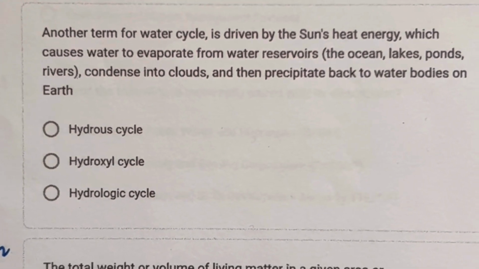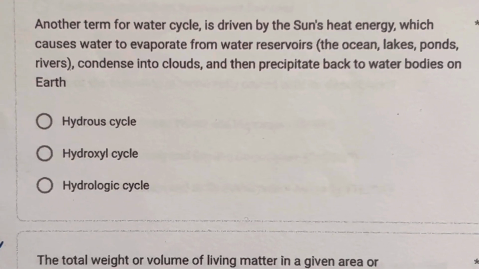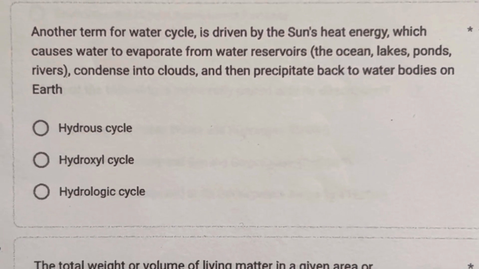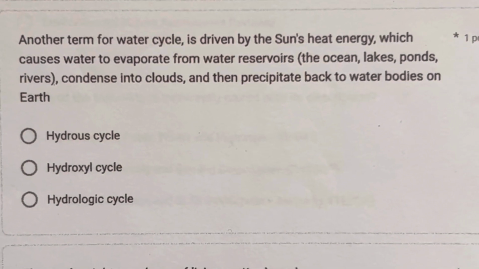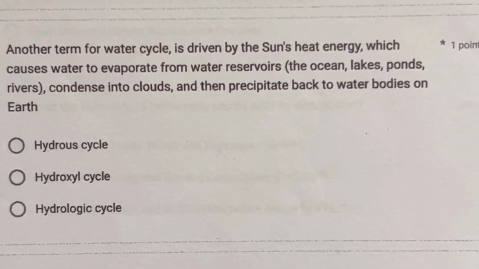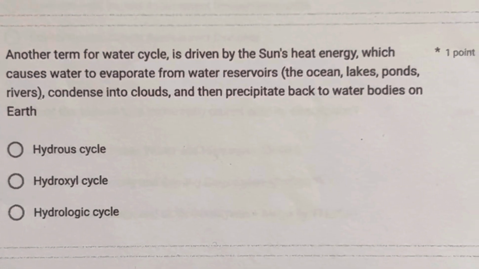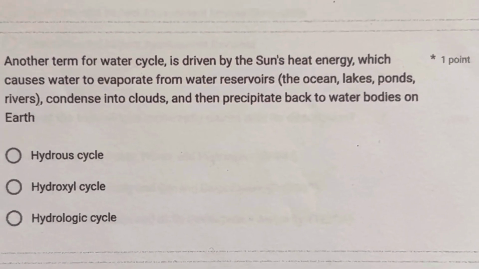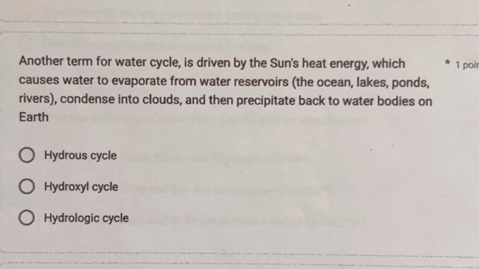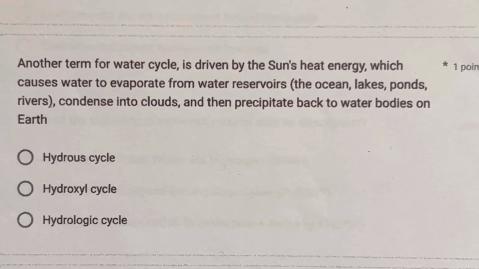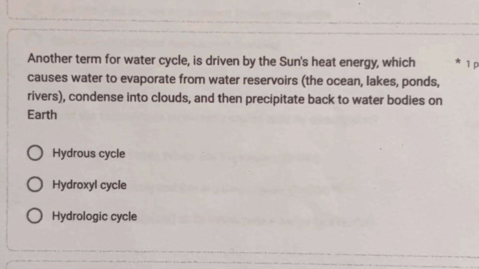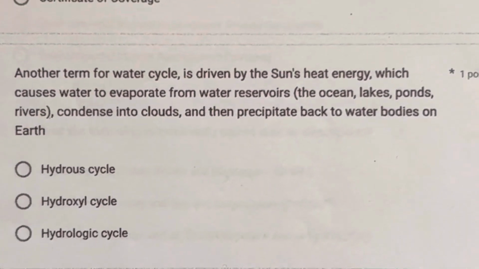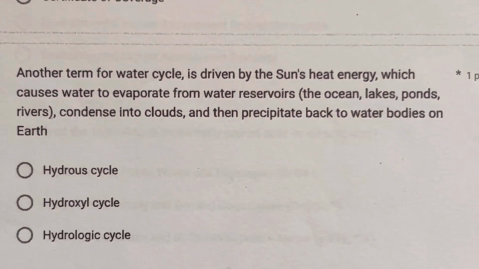Another term for water cycle is driven by the sun's heat energy, which causes water to evaporate from water reservoirs, the oceans, lakes, ponds, rivers, condense into clouds, and then precipitate back to water bodies on Earth. A. Hydrocycle, B. Hydroxyl cycle, C. Hydrologic cycle. So the correct answer is letter C, hydrologic cycle. So the keywords is another term for water cycle.